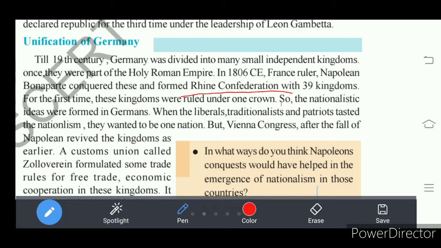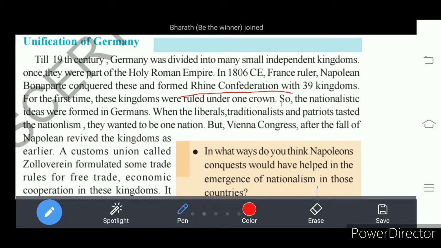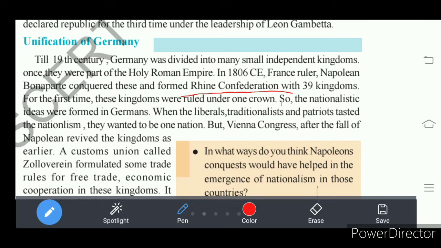A confederation means a kind of association in which the 39 kingdoms would work according to Napoleon. That was the Rhine Confederation created by Napoleon. Okay. So for the first time, these 39 kingdoms were ruled by one crown emperor, Napoleon.